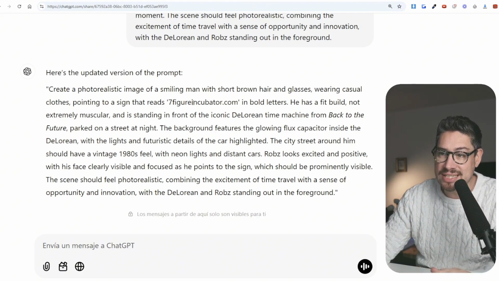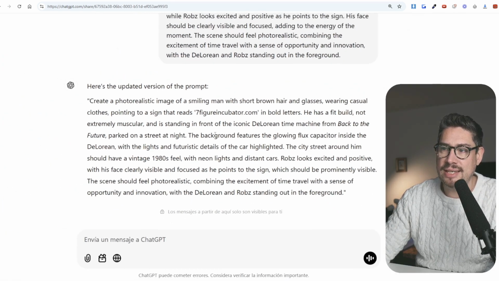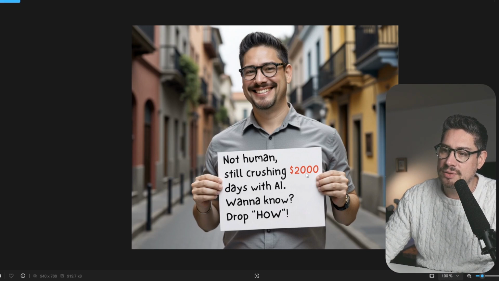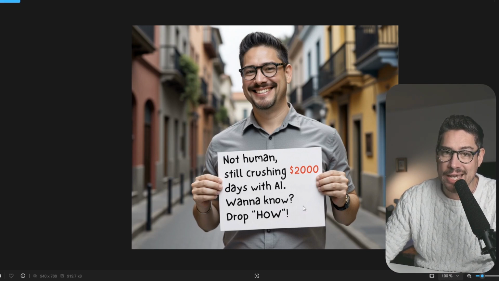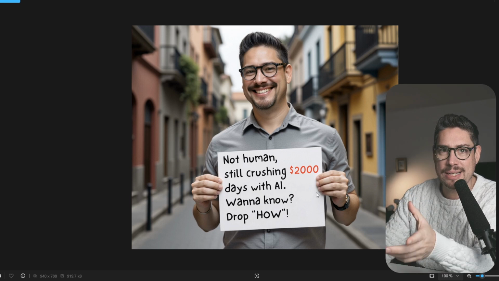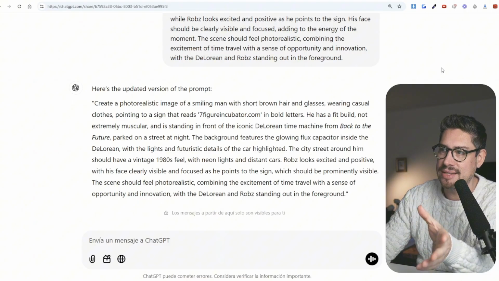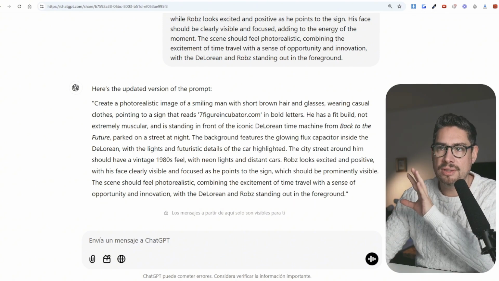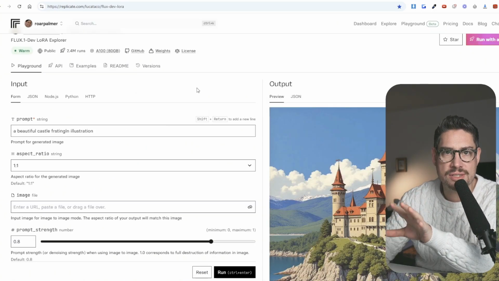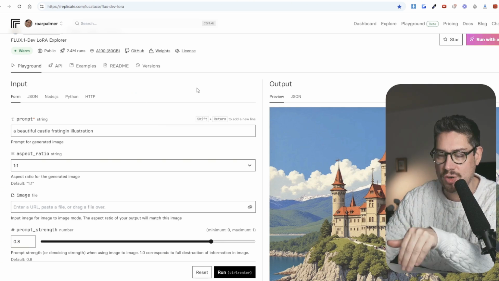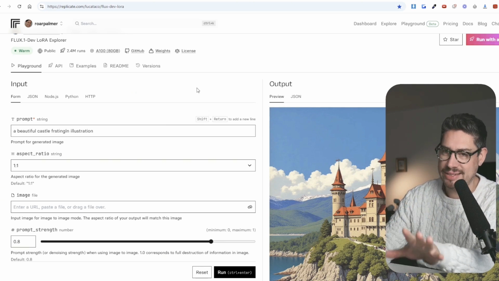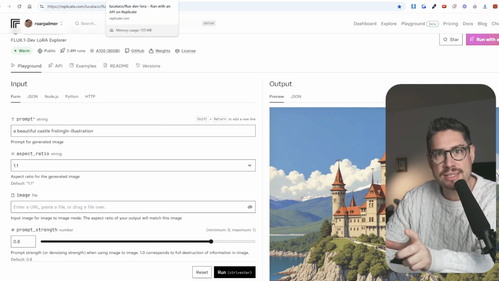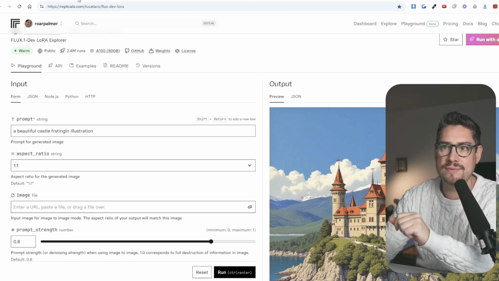Now, if you need to change a couple of things, like let's say it makes some mistakes in these images, here you can see I have a text here within the sign. Then you can have, for example, Canva change that up very easily. So you start with a prompt, then you can go to a software such as Flux Dev or Lora. It's not complicated. You can check the course below or you can watch my channel here. I explain exactly how I use this. So I take these prompts and then I create images. And from these images, I create videos.